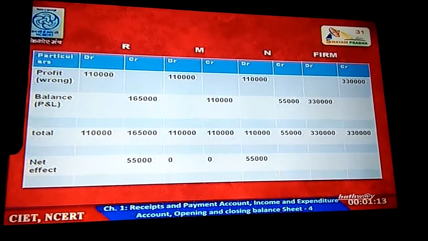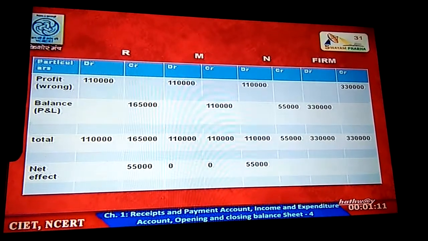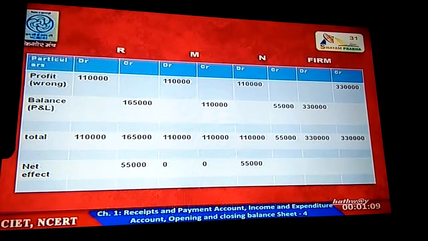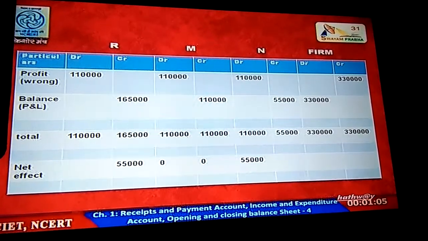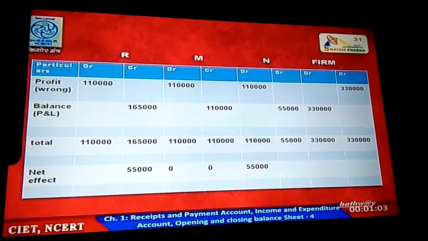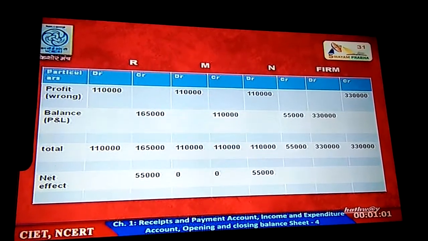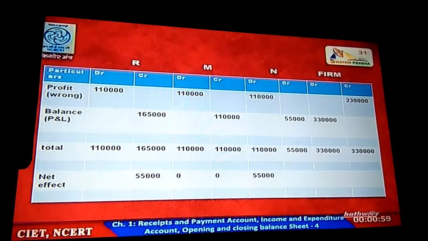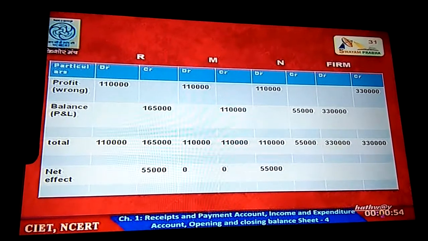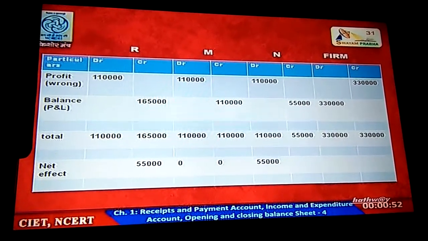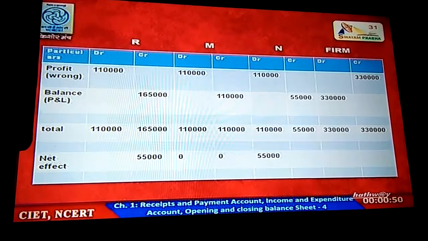Lastly, we have to find out the net effect. R's column is more by 55,000. The credit balance is more. That is why we have written the net effect on the credit side. For M, both the sides are equal, so there will be no net effect. And for N, debit side is more by 55,000. That is why we have written the net effect on the debit side.